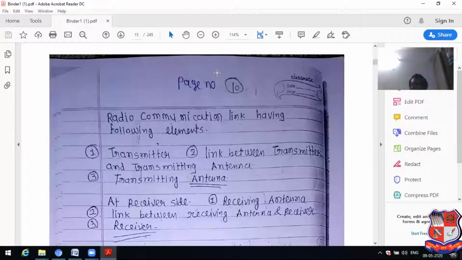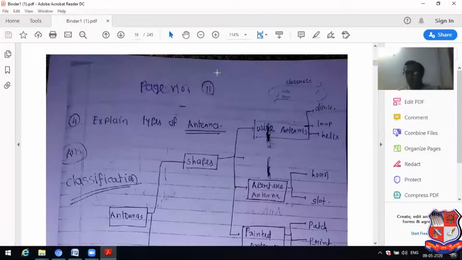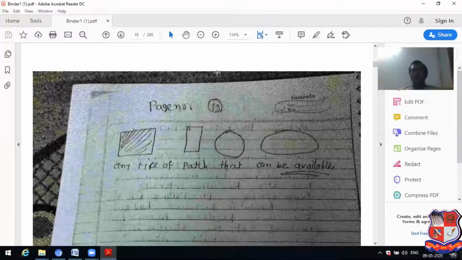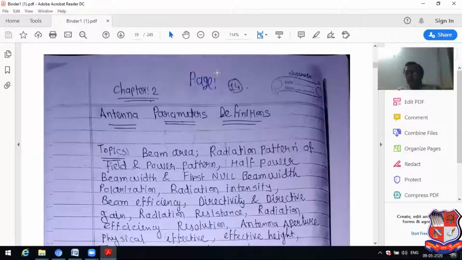Good afternoon to all. Today we have discussed the topic regarding the antenna and wave propagation. Basically, we have solved a number of MCQs in this lecture related to the fundamental concepts of antenna, antenna parameters and definitions, and another concept of antenna known as loop antenna. So basically 3 chapters we have discussed in this video lecture.